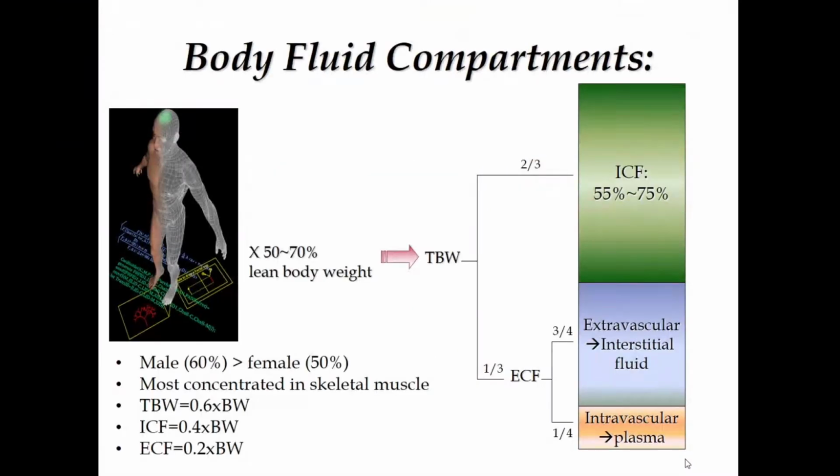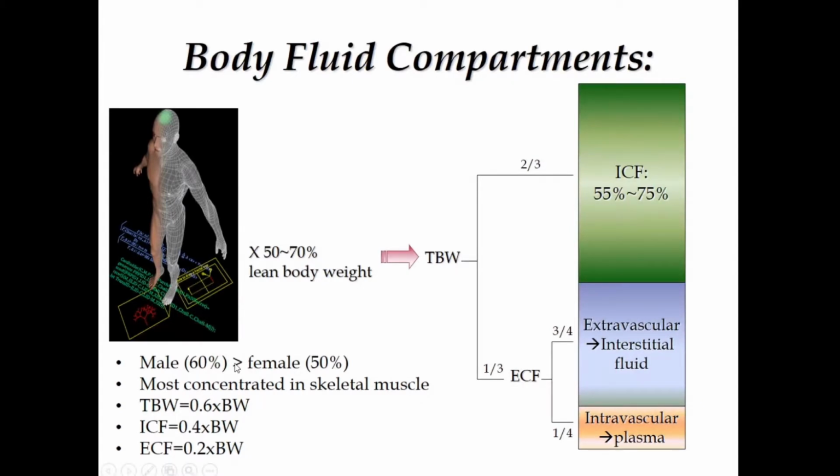Before you know the electrolytes, you also need to know the body fluid compartments. I'm sure all of you have studied this in your physiology classes that around 50 to 60% of our body weight is water. If you divide the total body water, that is the TBW, into compartments, one third is the extracellular fluid and two-thirds is the intracellular fluid. So intracellular comprises the maximum percentage, and your extracellular is again interstitial fluid and the plasma. The total body water is 50 and even up to 70% of the lean body weight, and it is much higher in small children and babies.